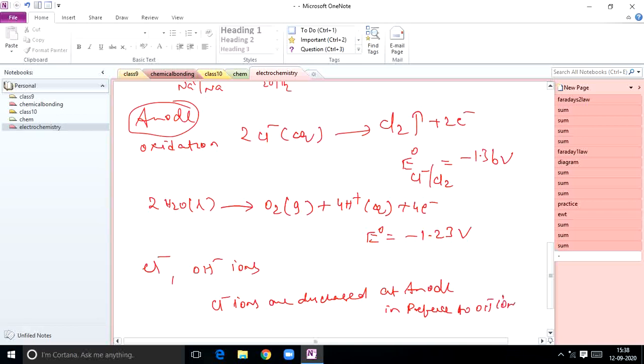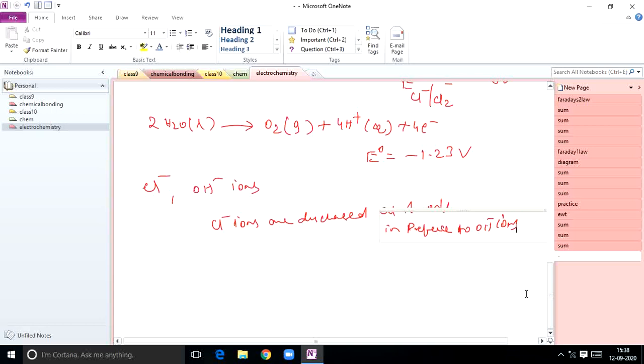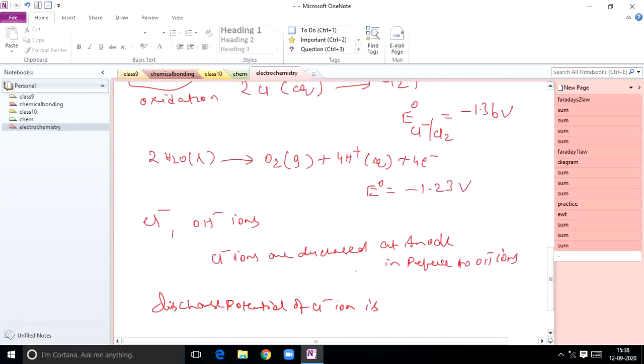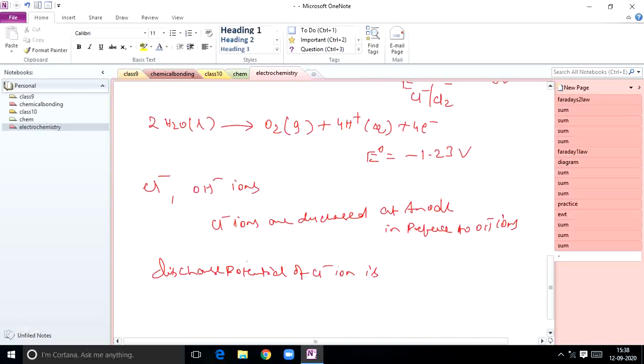What is the reason for that, students? Why will chloride ions undergo oxidation when compared with OH minus ions? Because the discharge potential of chloride ion is less than OH minus ions. You can see that order. Two concepts you can apply here. That's why this reaction is preferred.